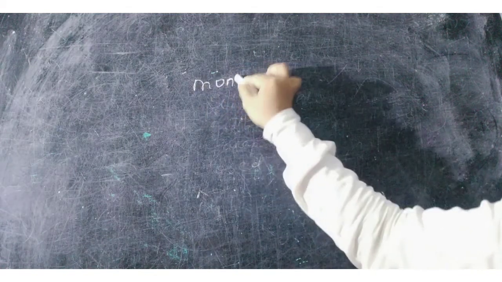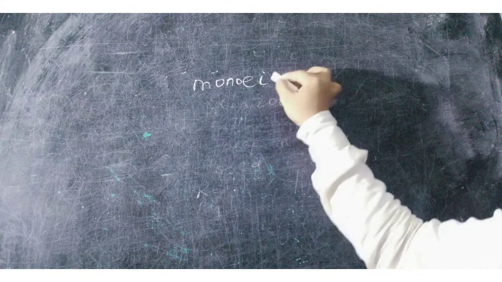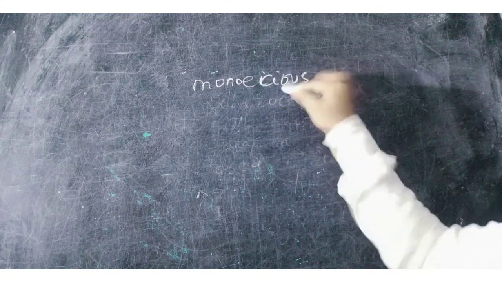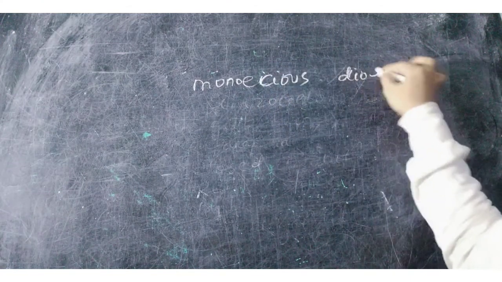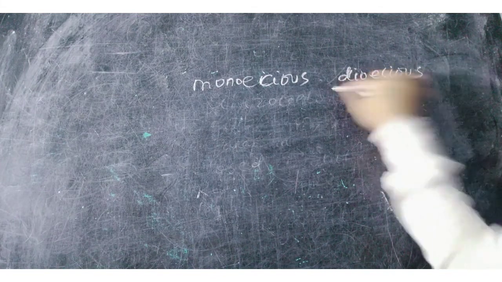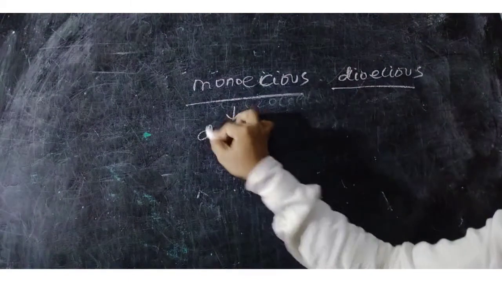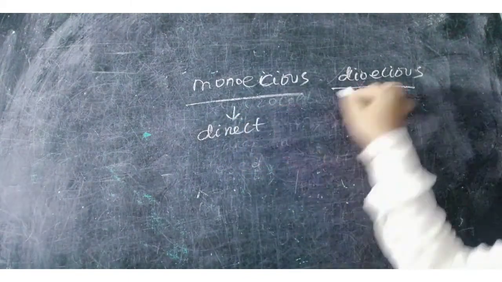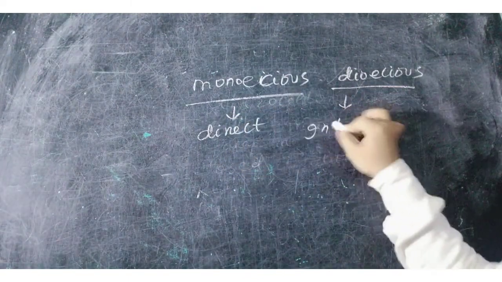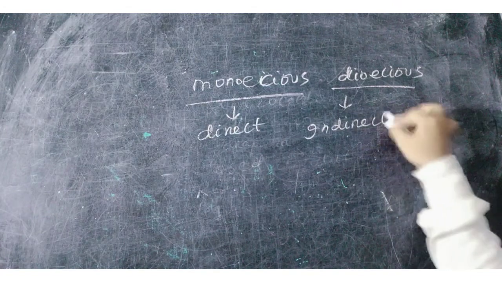Some are monoecious and some are dioecious. In the monoecious condition, development is direct; in dioecious, the development is indirect.